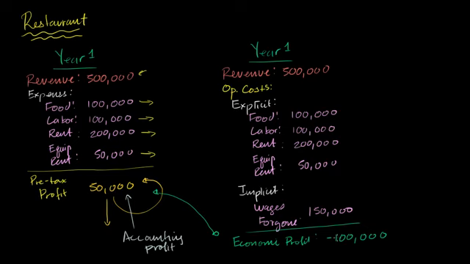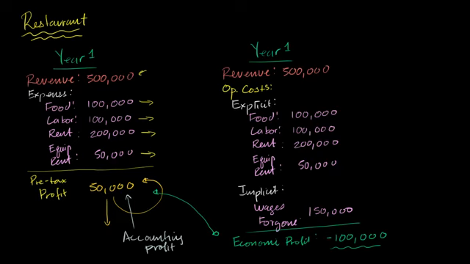And the important thing to realize is economic profit, when it's negative, isn't saying, or you could say that we have a $100,000 economic loss or an economic profit of negative $100,000. This isn't saying that the business or the firm isn't spitting out money. What it is saying is it probably doesn't make sense to run this business, or at least run this business in this way. If this was neutral, if this was zero, that means it's probably making money, but you're kind of neutral whether it makes sense to run it this way or not. If it's positive, that means it definitely does make sense to run the firm in this way, and that it is definitely doing better than all of the alternatives.